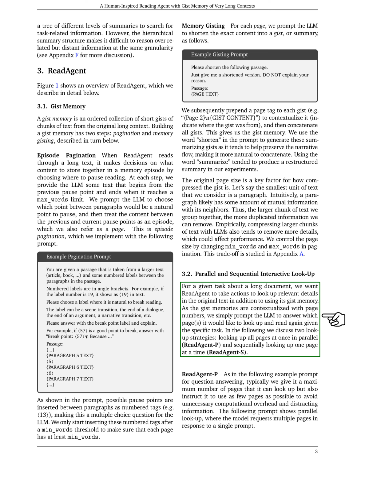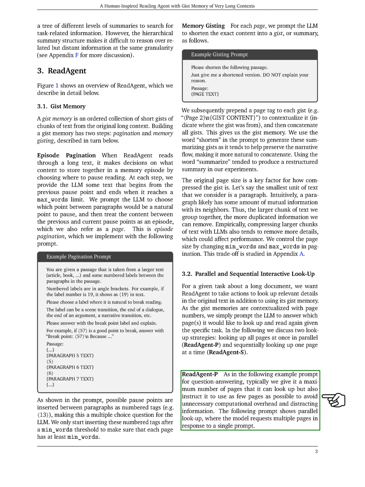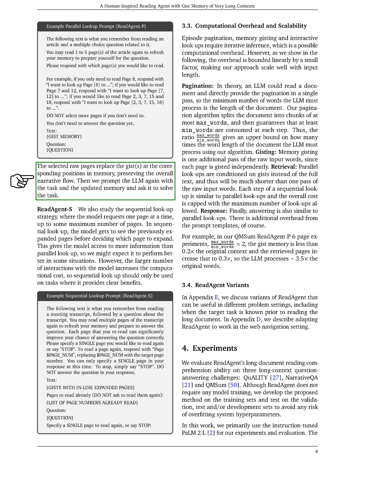Section: ReadAgent P. In this section, we discuss how we've designed a system to help our model read and understand long documents more efficiently. We start by explaining a method where we limit the number of pages the model can look at, but we also make sure it uses as few pages as necessary. This helps to avoid overloading the model with too much information and keeps computational costs down.